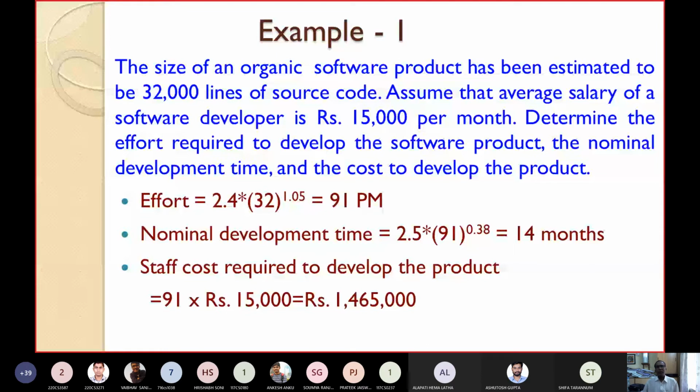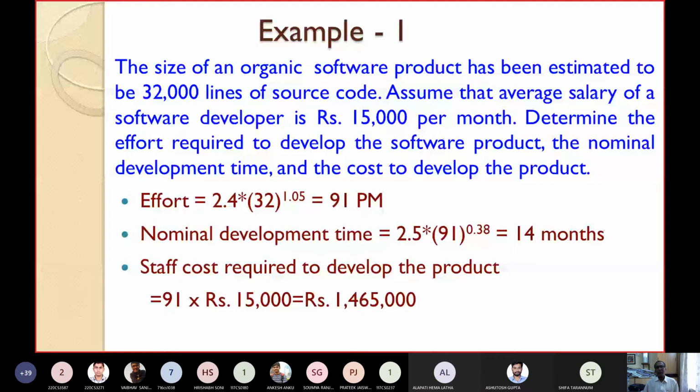It is assumed that the average salary of a software developer is rupees 15,000 per month. The question: determine the effort that will be required to develop the software product, the nominal development time, and the cost to develop the product.